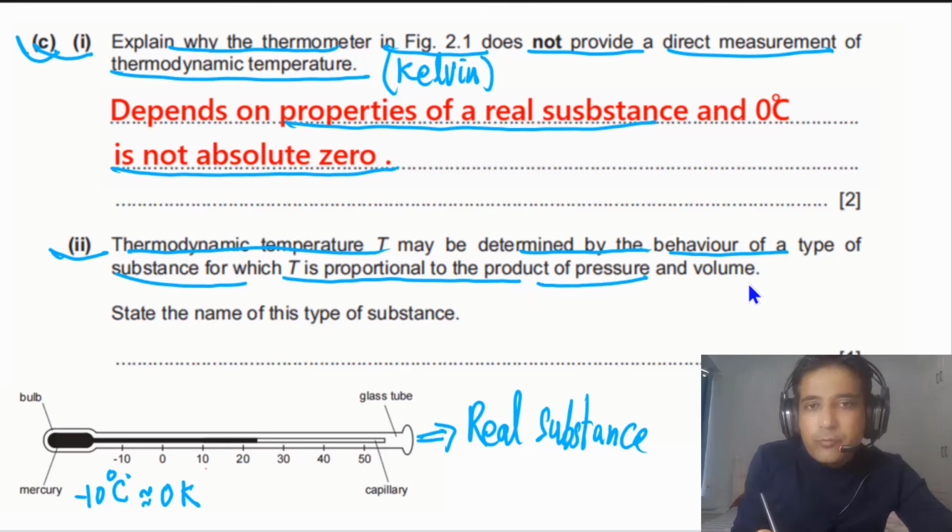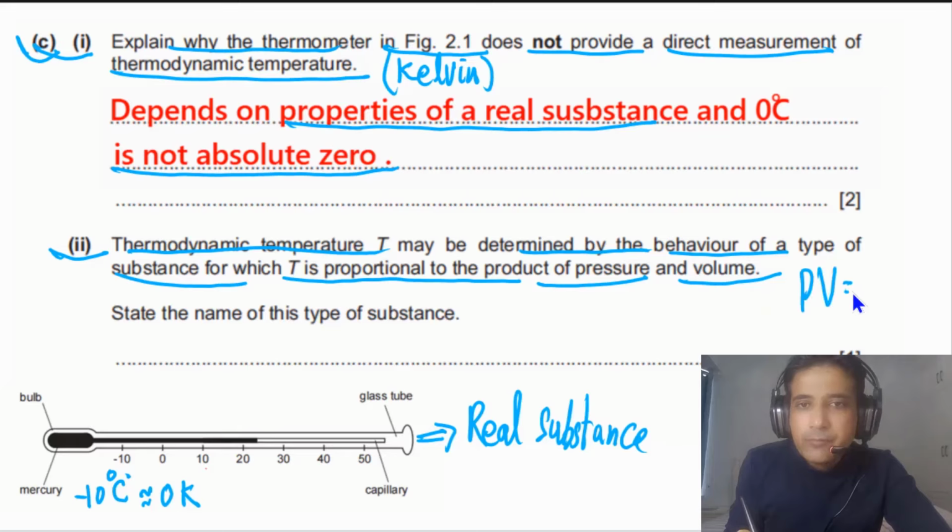So this is talking about ideal gas, meaning PV equals nRT. So from here we can see PV is directly proportional to T. So this temperature has to be in Kelvin.